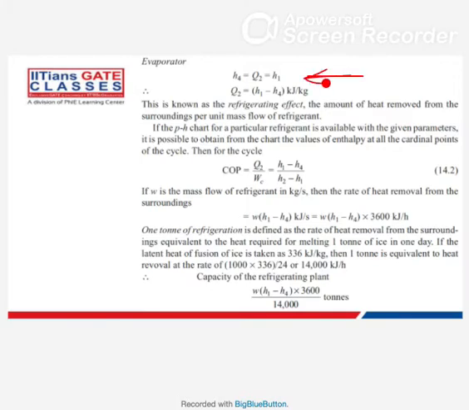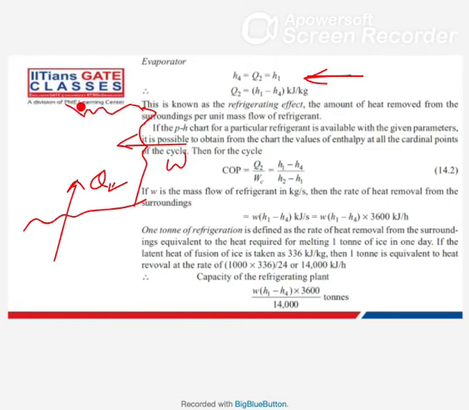This equation are you asking? This is the evaporator. In the evaporator, you are extracting that heat. No, I have explained already. This is your evaporator. Then your compressor, in compressor work. Then the condenser Q1. So in the evaporator, this was state point 4 and this was state point 1. So 4 to 1. What is the amount of heat extracted in the evaporator? It is H1 minus H4. Yes, heat removal from the surrounding. Surrounding means from where the heat is being extracted by the refrigerant.